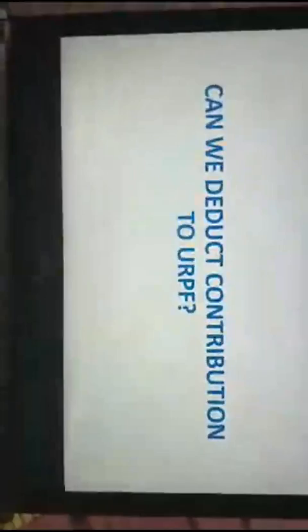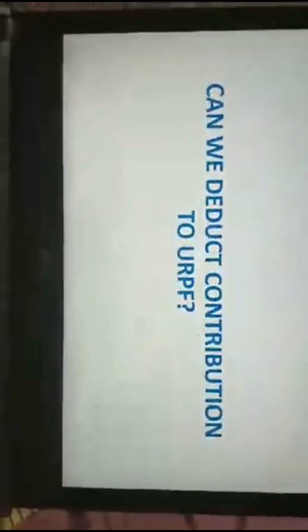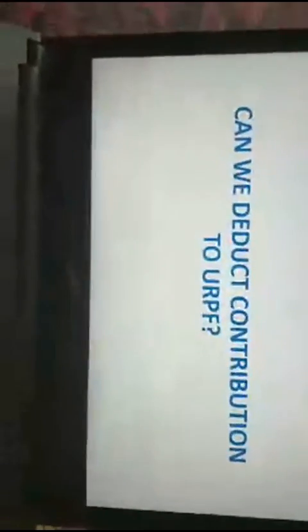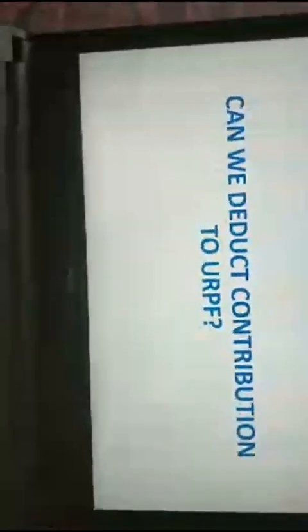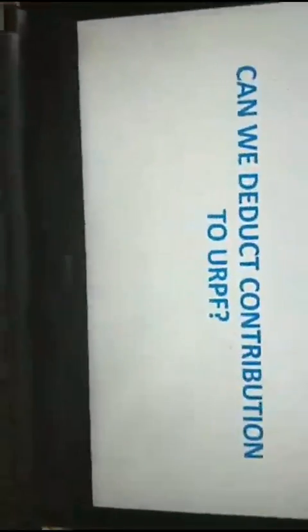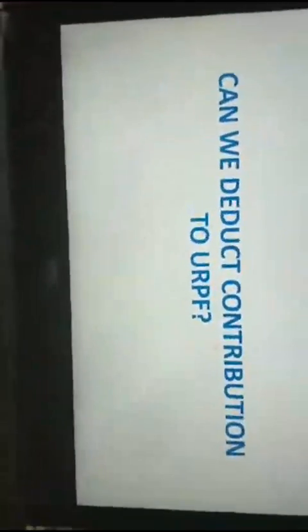Now, again I have another question. Can we deduct contribution to URPF? Point number 1. What is URPF? It is unrecognized provident fund. Now you all are going to tell me yes or no. So I've got 2 answers, which is no. Yes, you all are perfectly correct. Well done. We cannot deduct contribution to URPF, and what we can deduct is to PPF, RPF and SPF.